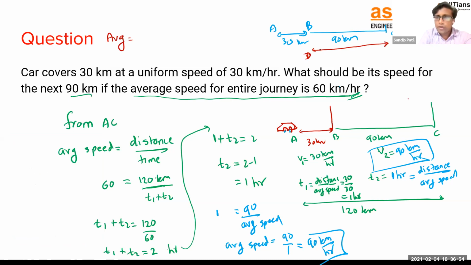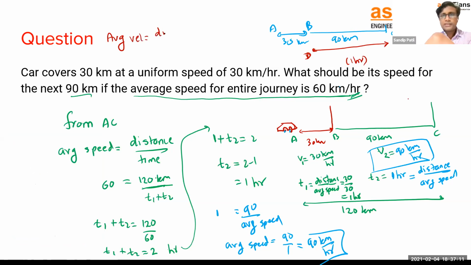So average velocity means what? Now we already know that it took total 2 hours up to this point, right? Now consider it again takes 1 hour here. And we want to calculate, let's say, average speed. So average velocity, not speed.